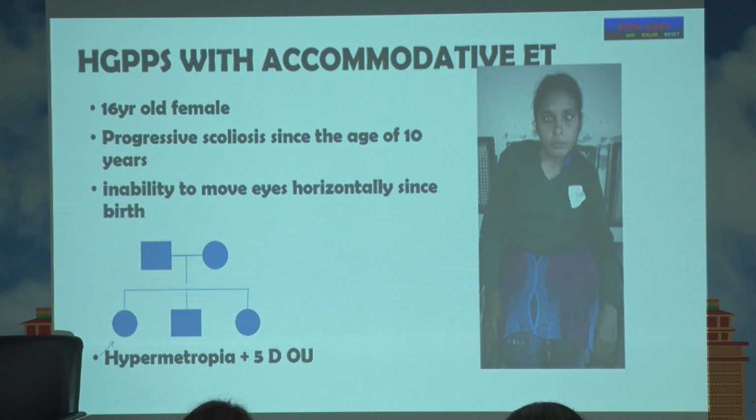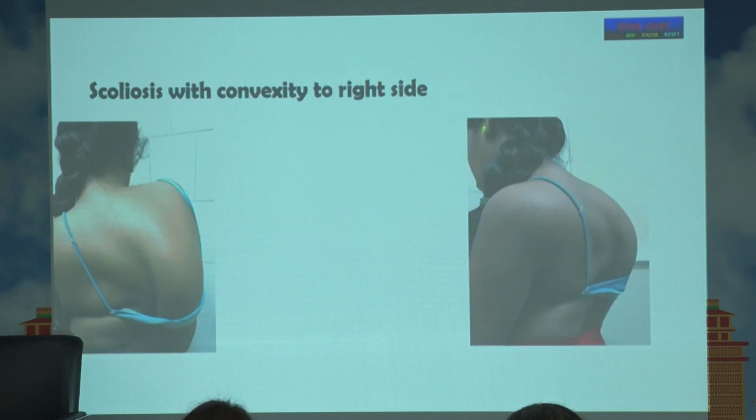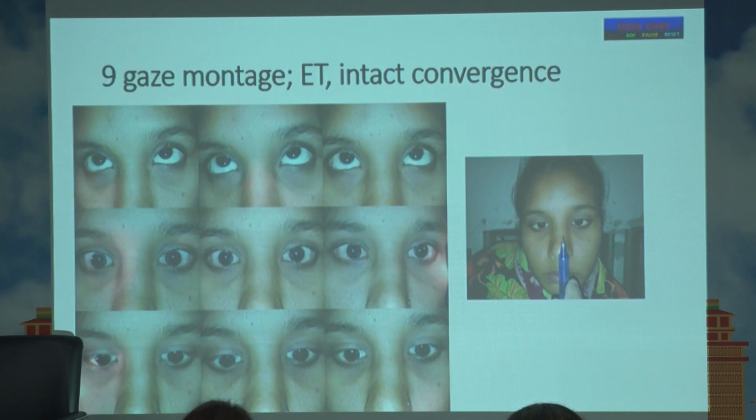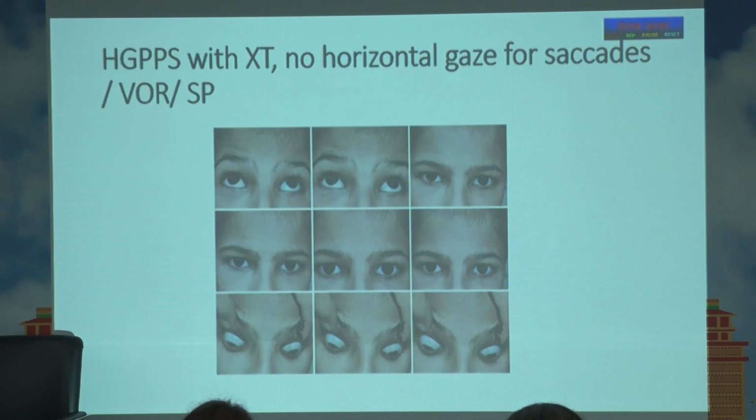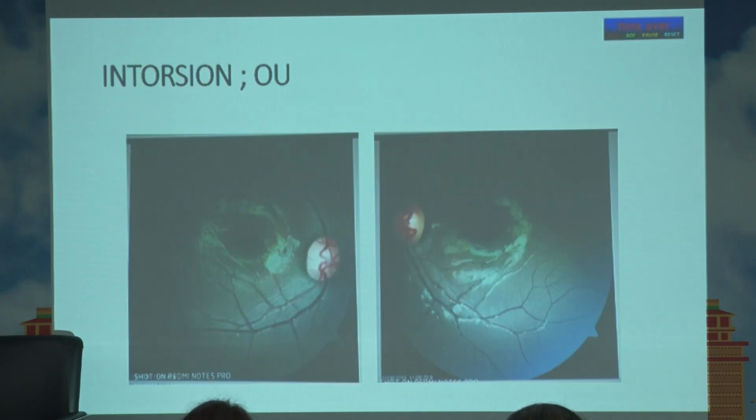So this hypermetropic accommodative hypertropia cannot be corrected by glasses. So we had to do surgery, and this is the after, convergence you can see is intact in this girl. This is the third one with exotropia, another girl with AGPPS and exotropia. You can see large exo and V pattern, and again intorsion in this. We will not go into this detail.